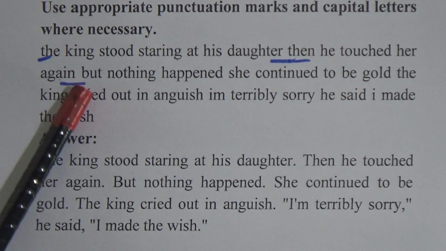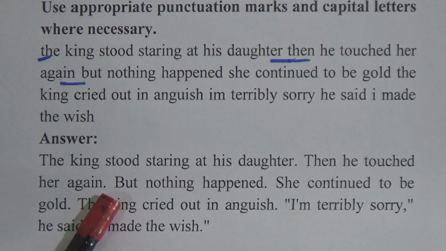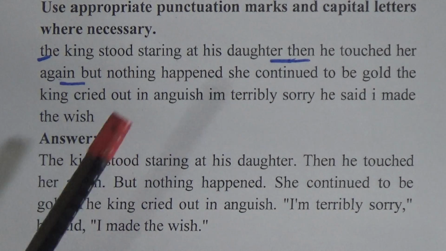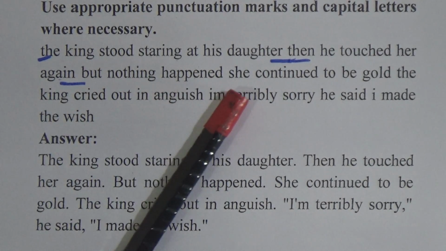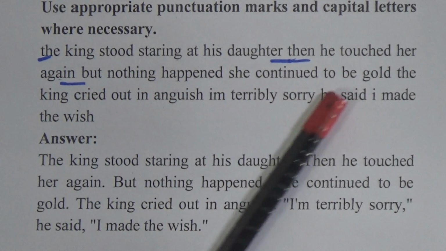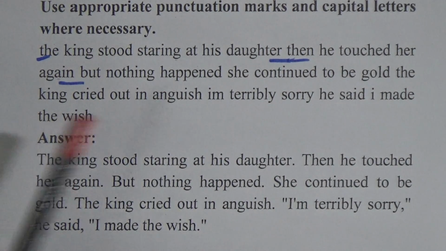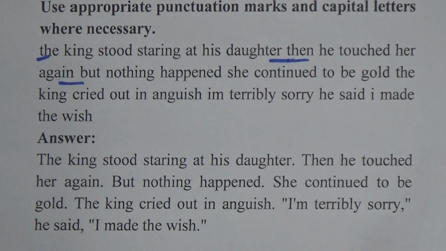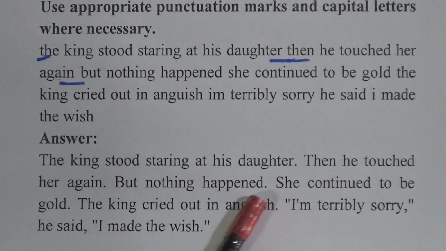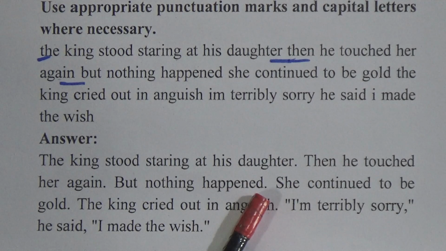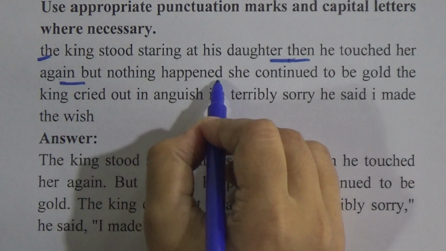So here B, but nothing happened. So B will be a capital letter. Now look, but nothing happened. This is another complete sentence. We will give a full stop after happened. So we will change here also.